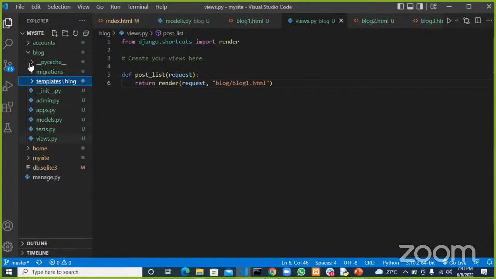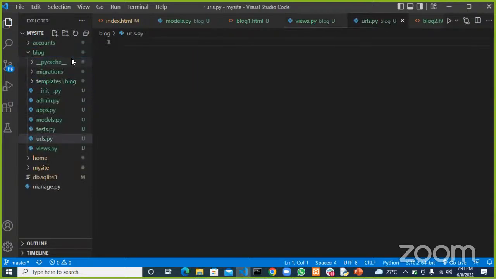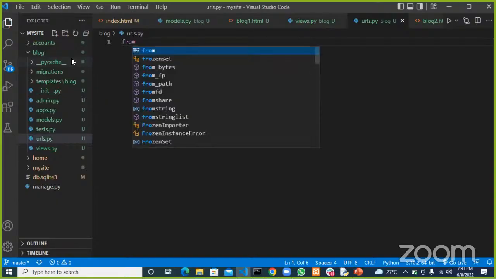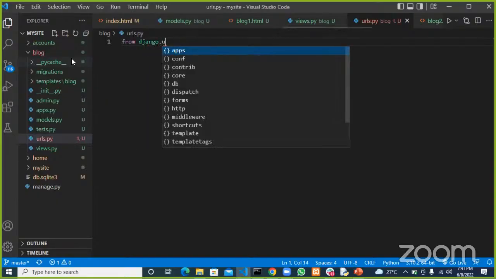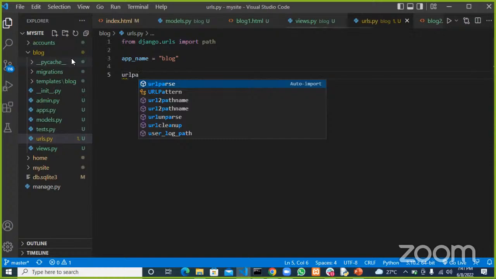Then we need a URL. So we create a new file here called urls.py. From django.urls import path. I want to give this app a name, app_name, I want to call this blog. And then urlpatterns.